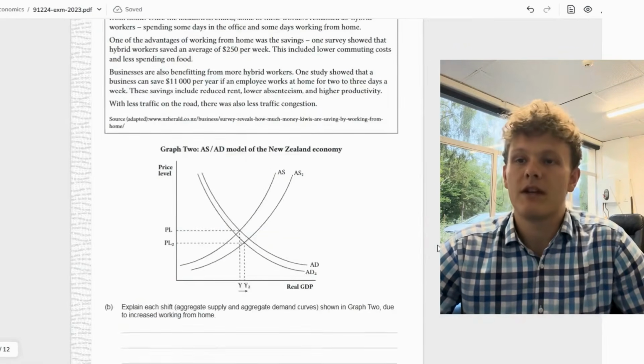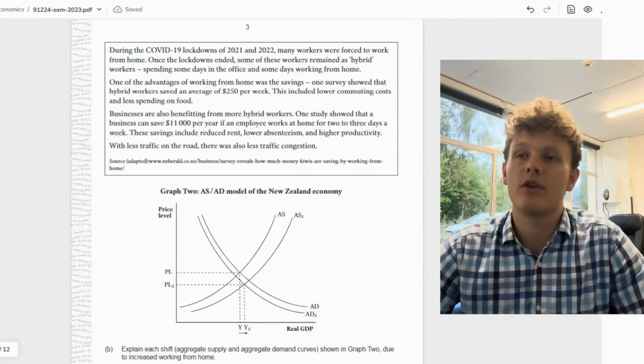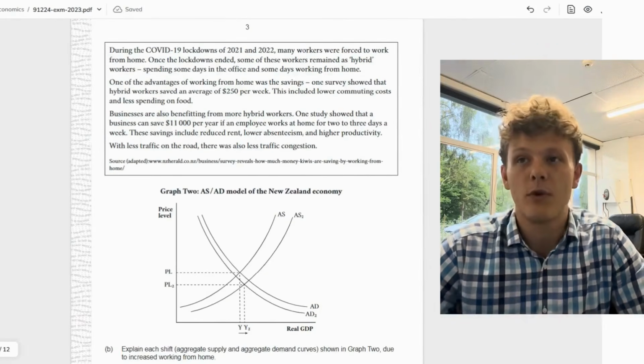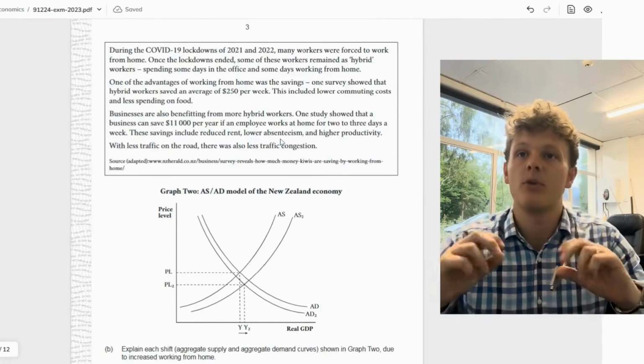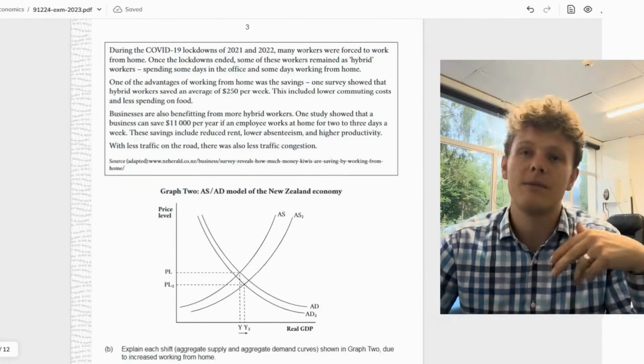Here we go for the second question. During COVID-19 lockdowns of 21 and 22, many workers were forced to work from home. Once the lockdowns ended, some of the workers remained as hybrid workers, spending some days in the office, some days at home.